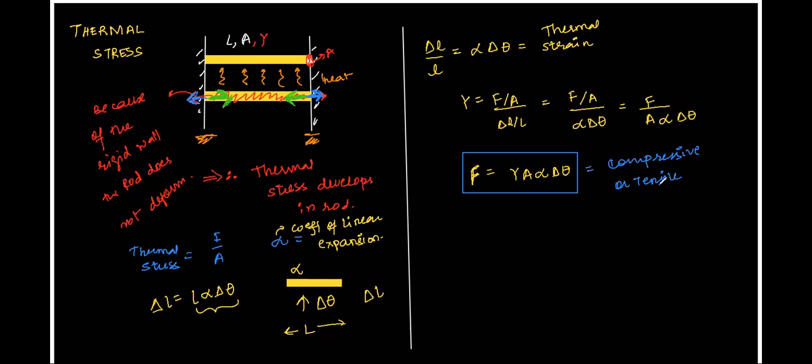And that force which each of them is applying on the other, the rod on the wall and the wall on the rod, is given by this. It's the compressive or tensile force produced in the rod. Correct?